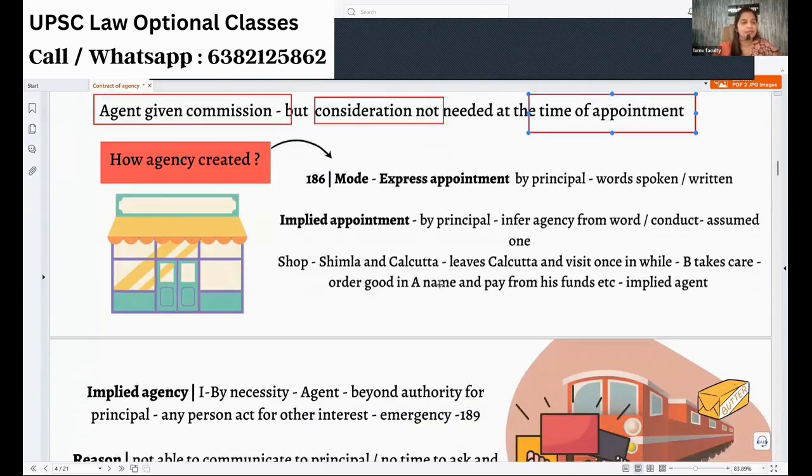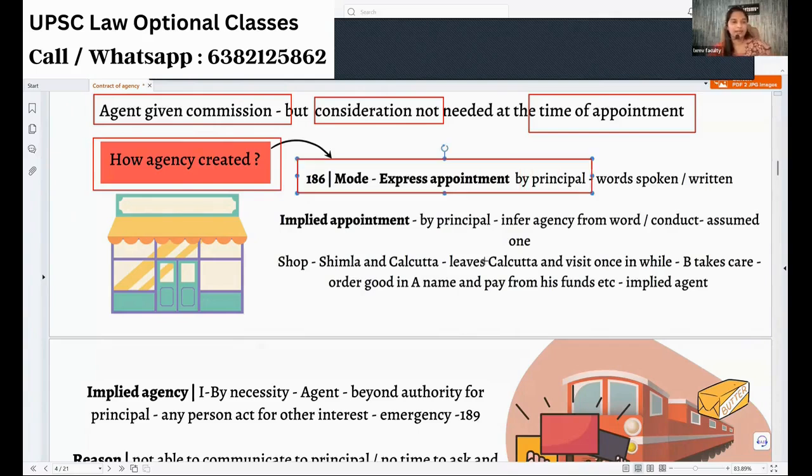Coming to how an agency is created, we have various modes of creation of agency. One very common mode is given under 186. It's express appointment by the principal. Now, I go and write an agreement and say you are my agent. Is only that express appointment? No, it can be a written one like a document, or it can be words spoken. If I am expressing something, that is an express way of appointment.